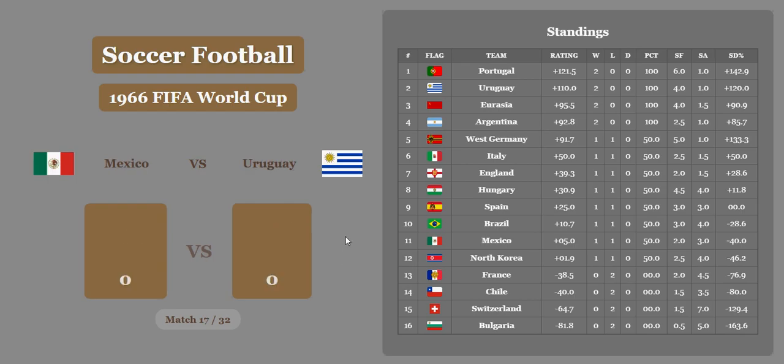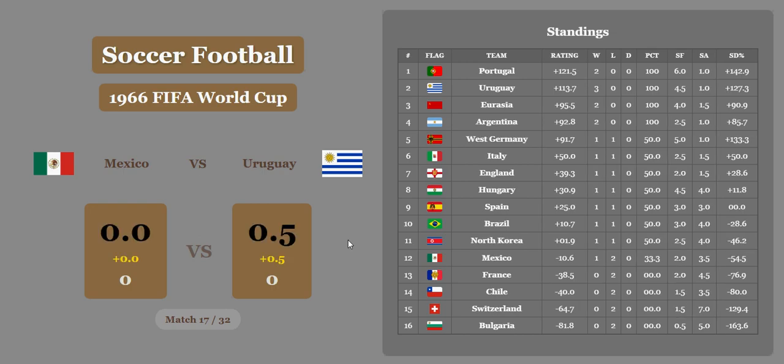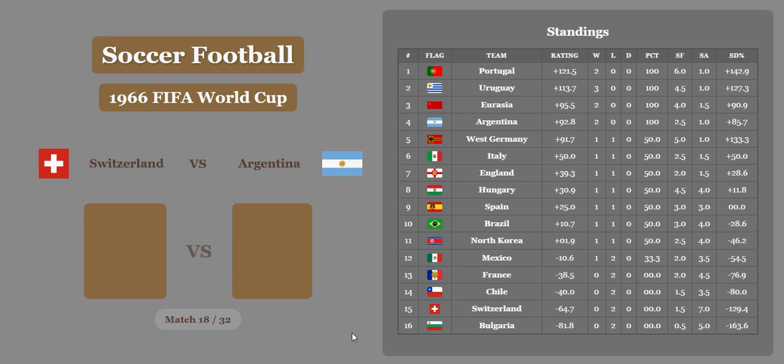Mexico versus Uruguay. Draw, but Uruguay is going to win it on the economic difference by a half goal, so they're going to maintain a high position in number 2 with a huge rating of 113.7. Mexico is going to fall to 12th, below North Korea, still above France though. Next match, Switzerland versus Argentina.